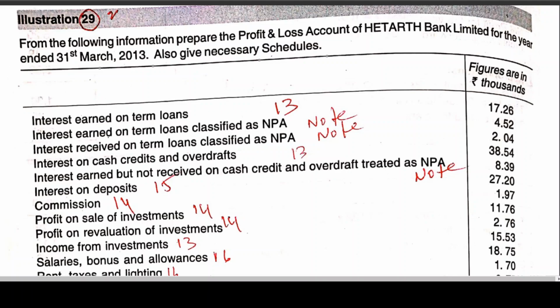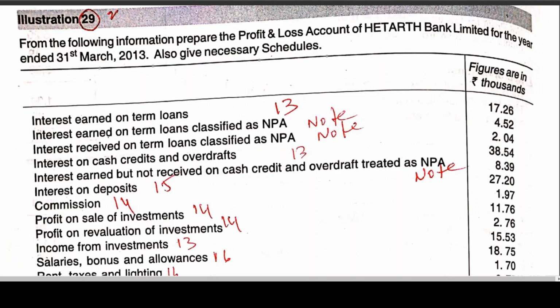We have learned that. But here we are having interest on term loans classified as NPA. Interest earned means, in simple words, outstanding but not received. Earned means received or receivable. Simple words.